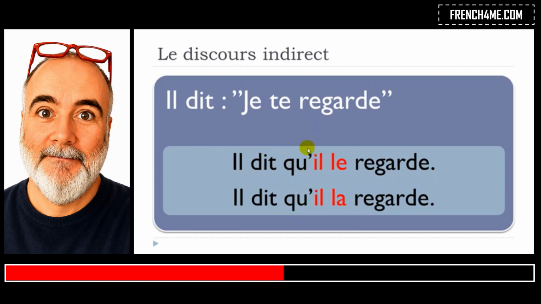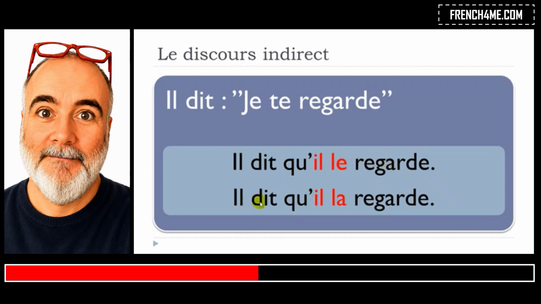Okay, so this il is the je that you modify according to il here. Okay, so it must be the same. And then it can be le if the person is masculine. So if he is looking at another person who is a man or a boy, so in that case it should be le. Il le regarde.